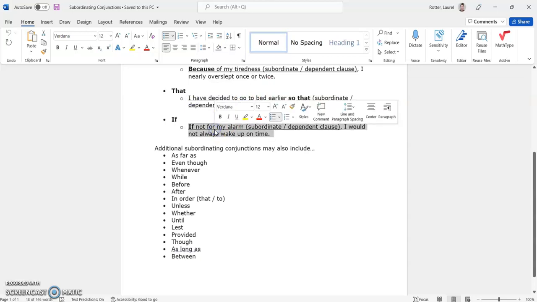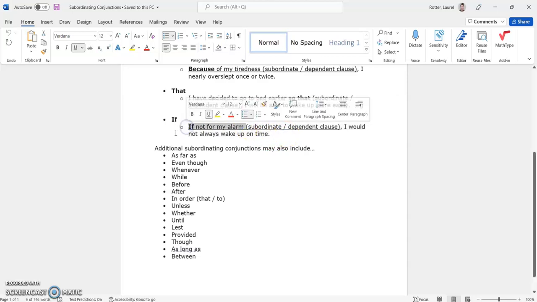All right, so our last example here. "If not for my alarm, I would not always wake up on time." So this is incomplete, aka subordinate, aka dependent, because we don't know what's happening if not for my alarm. If not for my alarm, what?